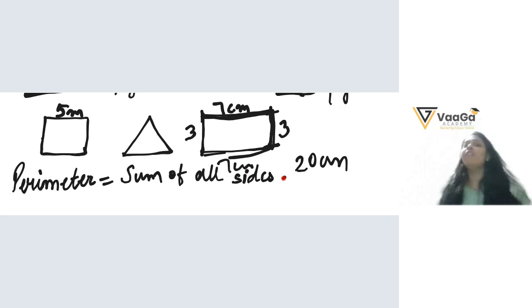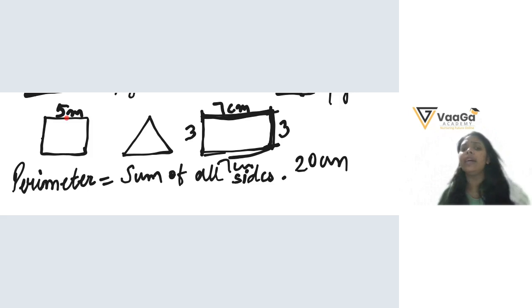So whenever I ask you to calculate the perimeter of the given shape, what will you do? Sum of all sides. Let's say this is a square. Sum of all sides.